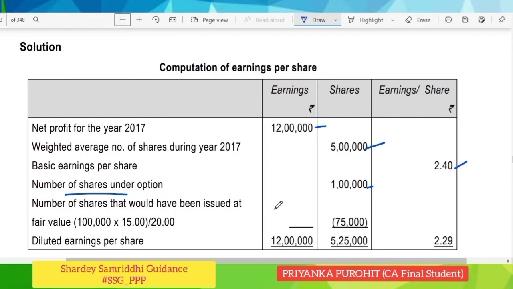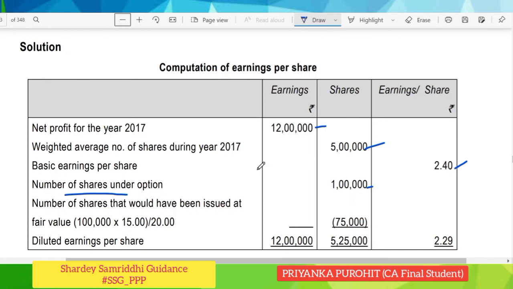So when 15 is the issue price, 1 lakh shares are issued, we have to cross multiply and get the number of shares at fair value. So at 20 rupees fair value, we are issuing the proportionate number of shares as 75,000. I hope you are getting this figure. If 15 was the price, 1 lakh were the shares. Now we have to compute if 20 is the price, what is the number of shares. So hence 75,000 is coming.